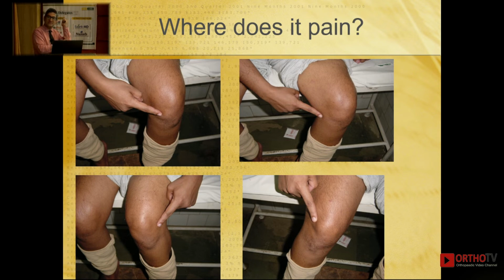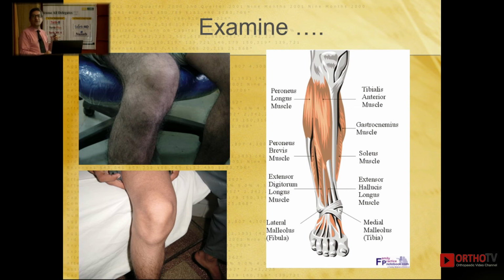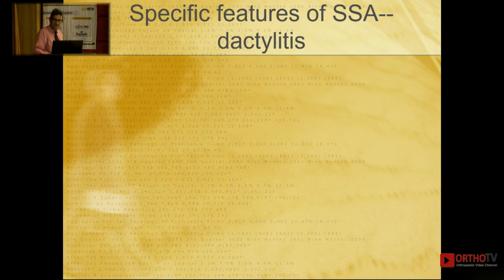So there are multiple locations wherever there are entheses, these patients will keep on complaining of pain. Again, one more patient, the knee, hardly any inflammation, he keeps coming with knee pain, knee pain, knee pain. If you ask him where exactly is the pain, slowly he'll start locating. See, this area, this area, this area, in this patient, this area. What is all this? This is all enthesitis of the peroneus. So if you get these types of patients, no obvious inflammation in the knee, no effusion, but the patient keeps complaining of pain, locates multiple areas, this could very well be a spondyloarthritis patient.